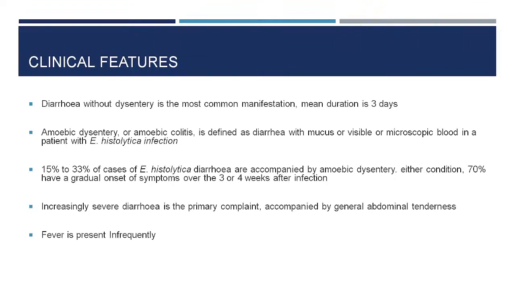If you see the clinical manifestation, the most common clinical manifestation of Entamoeba histolytica is not dysentery, it is actually diarrhea, non-invasive diarrhea without dysentery. It can progress to dysentery in a few patients, but not all.